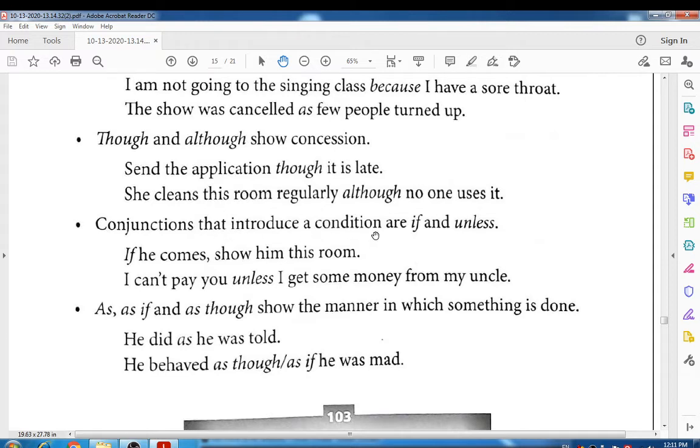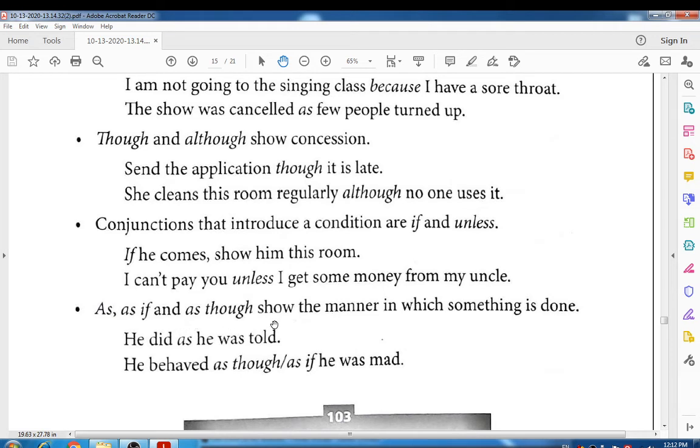Conjunctions that introduce a condition are if and unless. If you want to show the condition, then the two conjunctions are there, if and unless. If he comes, show him this room. Condition is there. If he comes, otherwise there is no need, right? I can't pay you unless I get some money from my uncle. Unless I get some money from my uncle, I can't pay you. Like that. So condition is there. Okay, so if and unless are used to show the condition.